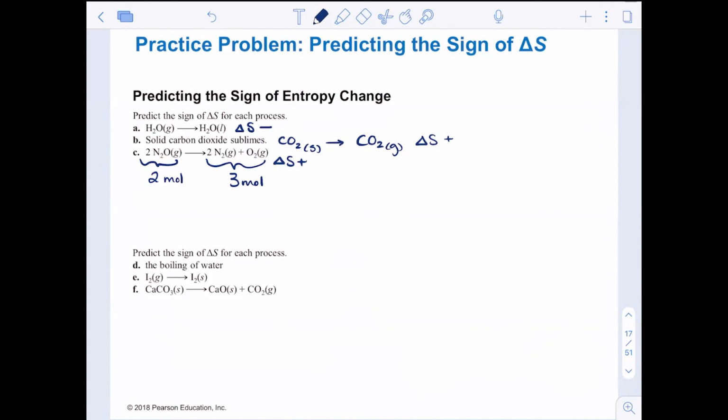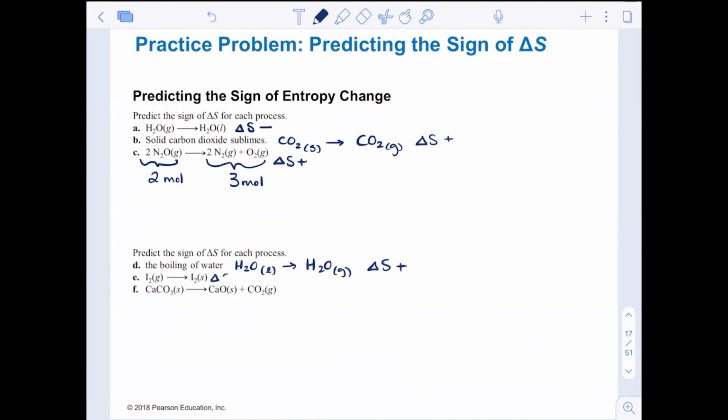Same thing with D, E, and F. Pause the video, try to figure it out. All right, the boiling of water. That is H2O liquid to H2O gas. Again, going to the gas phase is always entropically favorable. Delta S is positive. I2 gas going to I2 solid.